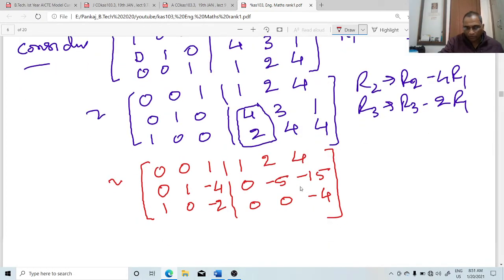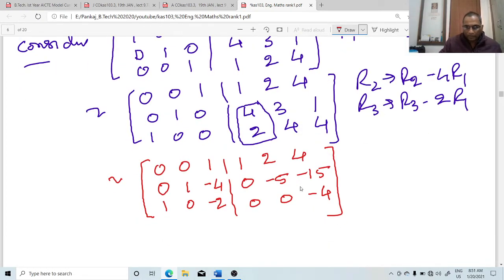The first step is complete. Now see, from here this one is next to this one, below it there is already 0, we have come this far. So always in case of inverse matrix, the rank of matrix will be equal to the order of matrix. So this is already the echelon form, right? Now start from the last step.